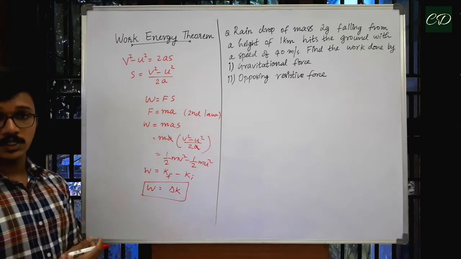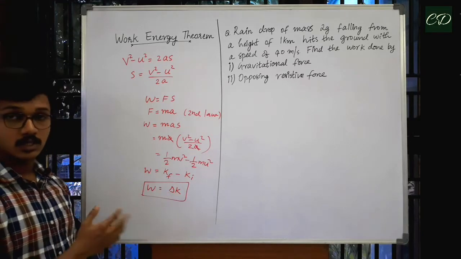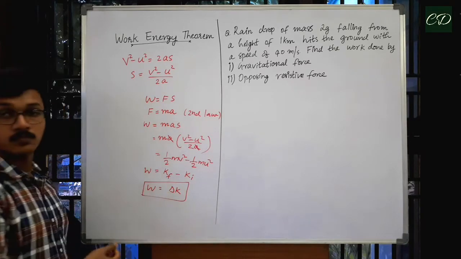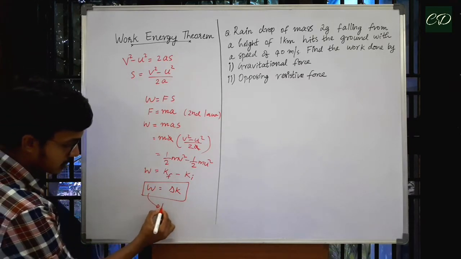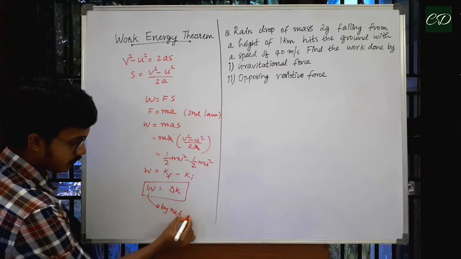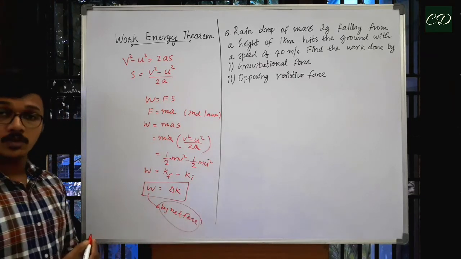Work energy theorem states that the change in kinetic energy of a particle is equal to work done on it by net force.